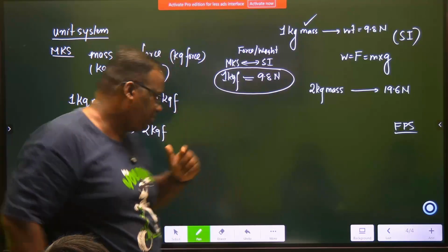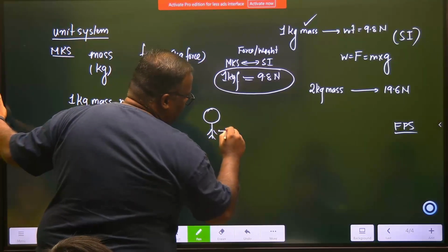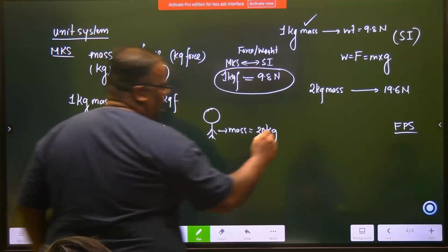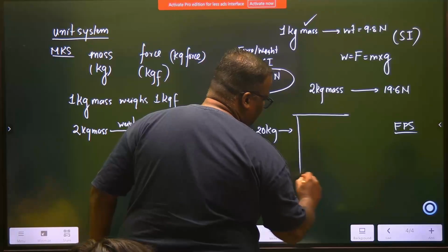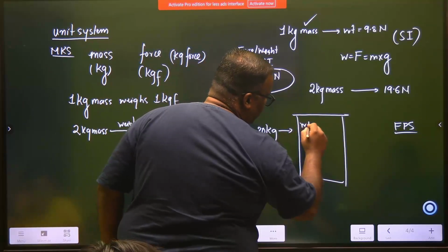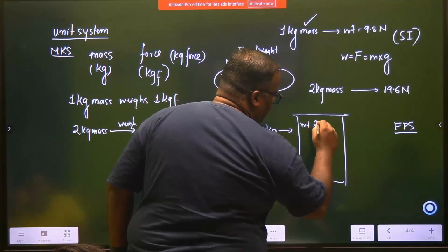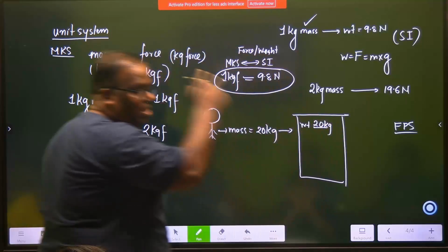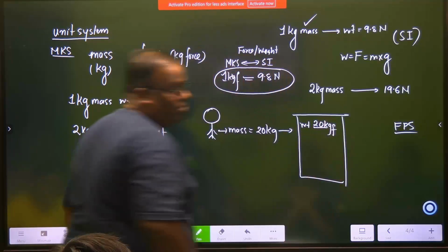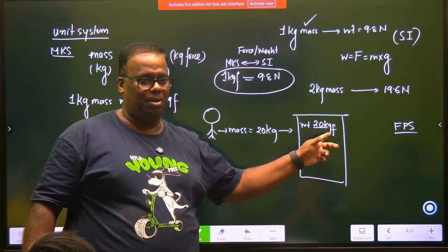Are you understanding? So, here is a person and his mass is how much? Say 20 kg. This is his mass. And he goes to a hospital and fills up the hospital's health card. And there will be something written as weight. How are you filling the weight? You are writing 20 kg. This is where the mistake is. What should you have written? 20 kg F. Just because you are not writing that F, the whole confusion is coming up.